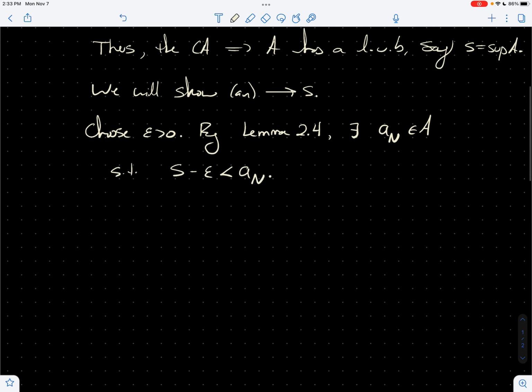Now, we want to show convergence, so I need to come up with the big N for the convergence, the cutoff point. I'm going to use this particular N. If little n is greater than or equal to big N, then I want to get the distance between a sub n and S to be arbitrarily tiny. It needs to be less than epsilon. That's the goal. If I've done that, then I've shown this thing is convergent.